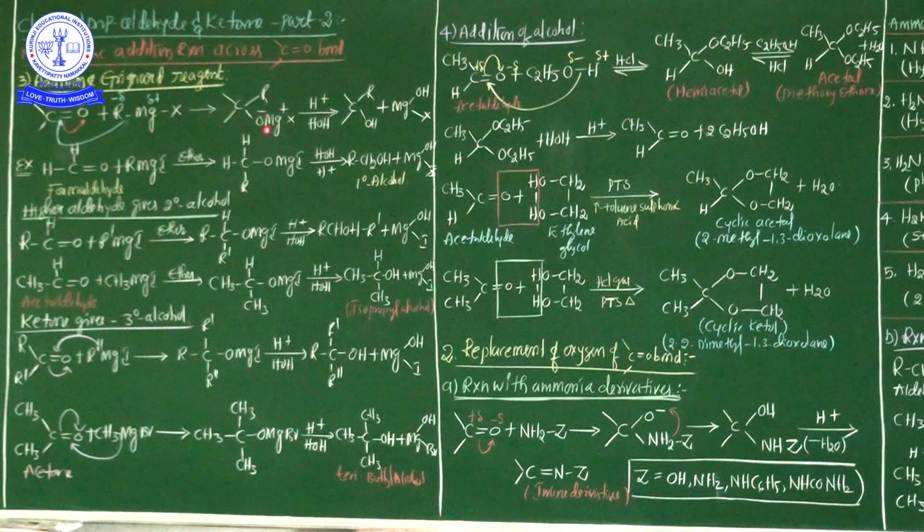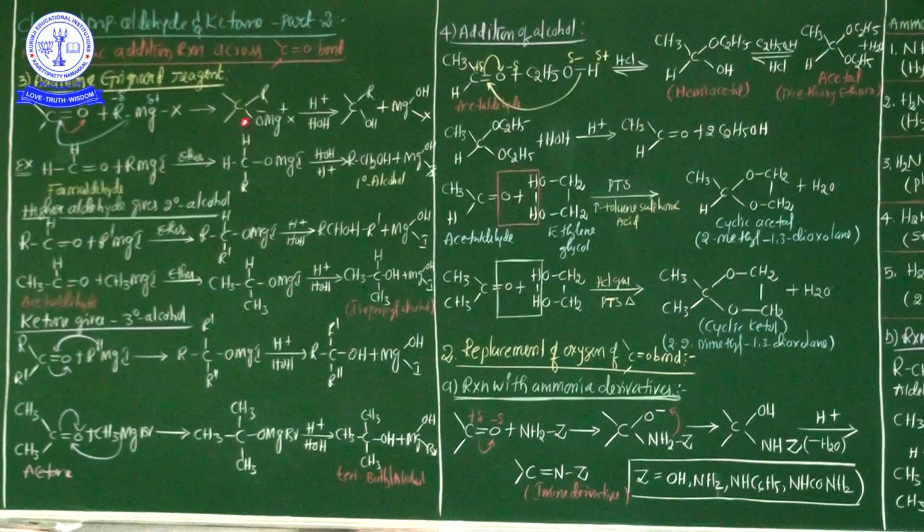This intermediate product is treated with a proton from a water molecule or aqueous solution, and this H attacks the compound. Above there is no change, but below MgX is separated. Now hydrogen attacks here. In the water molecule there is H+ and OH-. So H directly attacks the oxygen; directly attacking the oxygen means the OH group is formed. The remaining MgX is there, and this MgX again connects with the OH group from the water molecule. Then magnesium hydroxy halide is formed.